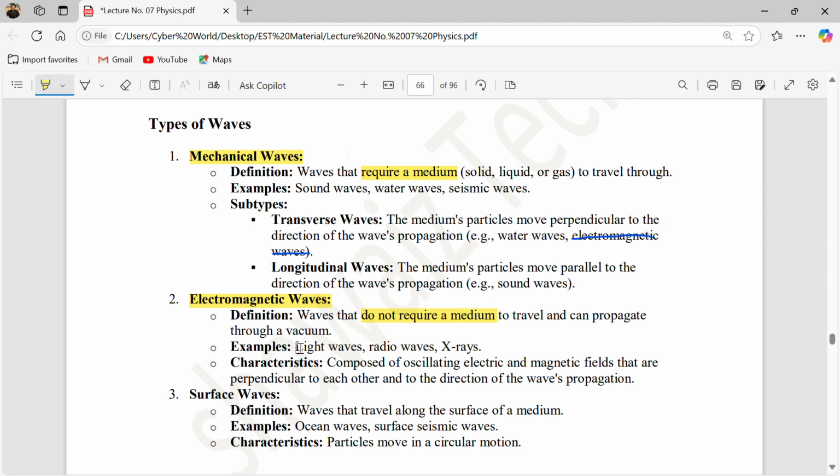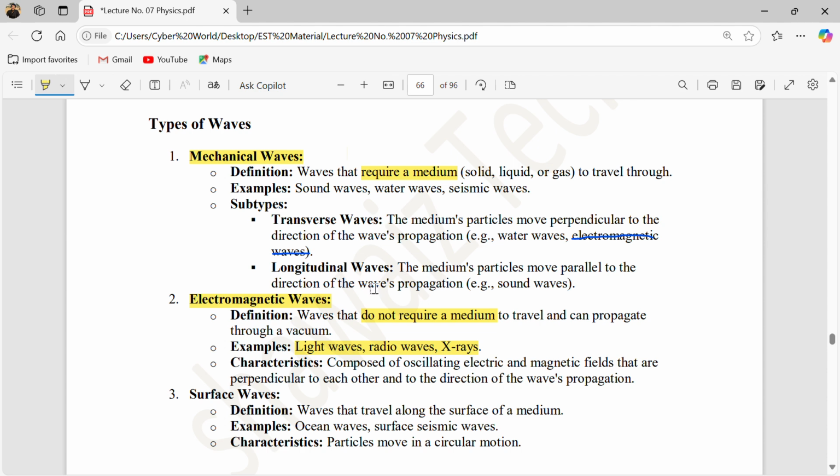These are all electromagnetic waves, and they do not require any medium to travel. Their characteristics: they are composed of oscillating electric and magnetic fields, which are perpendicular to each other. In these waves, there is propagation along with a fluctuation of electric and magnetic fields.